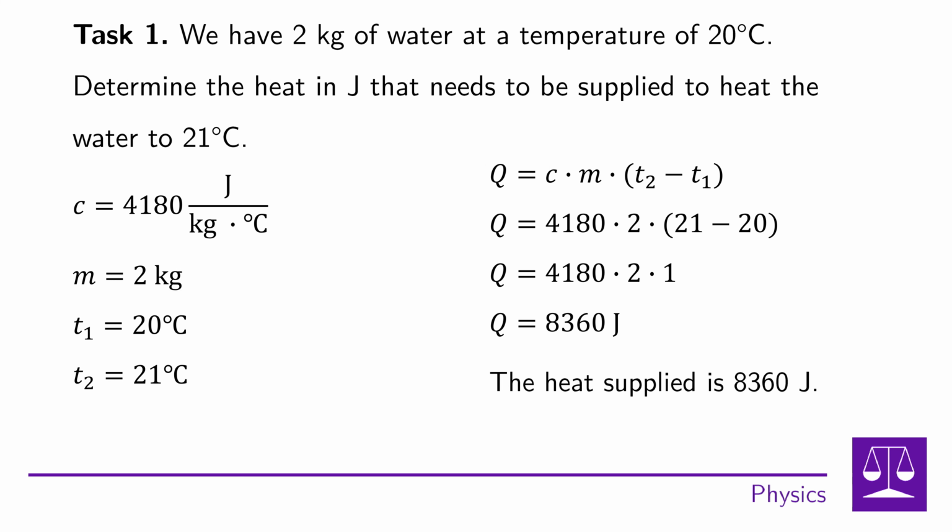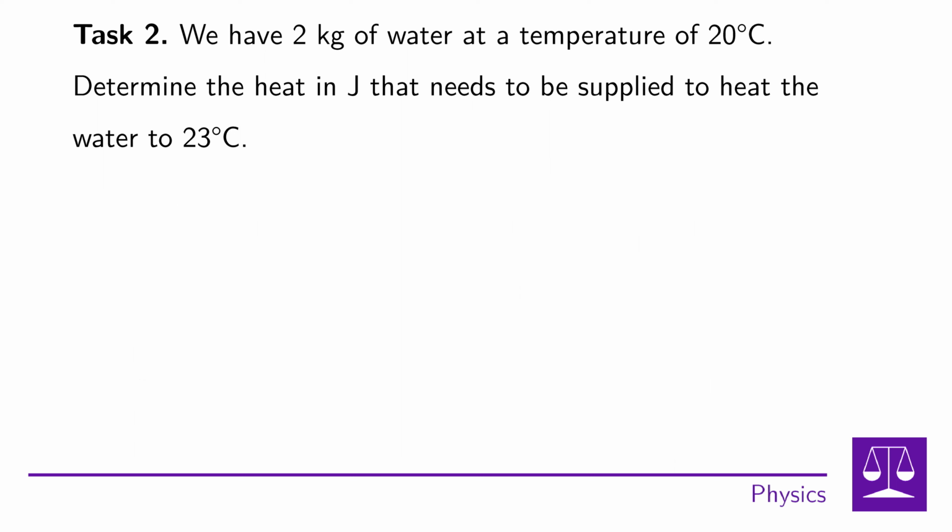The heat that needs to be given to 2 kilograms of water to heat them from 20 degrees Celsius to 21 degrees Celsius is 8,360 joules. With that, we have completed task number 1. In task number 2, we have 2 kilograms of water at a temperature of 20 degrees Celsius. And we have to determine the heat in joules that needs to be supplied to heat the water to 23 degrees Celsius. First, let's write down the physical quantities we have at our disposal.